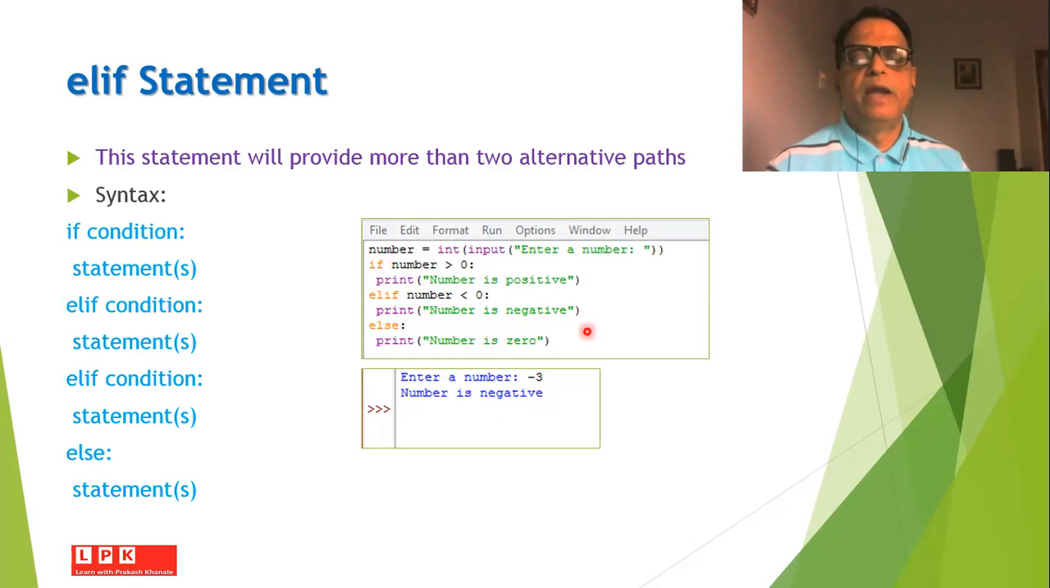So one can easily find that in this part of the program, we have been using 3 alternative paths. So if you need more than 2 alternative paths while writing a program in Python, then in that case, you can make use of the else if statement.